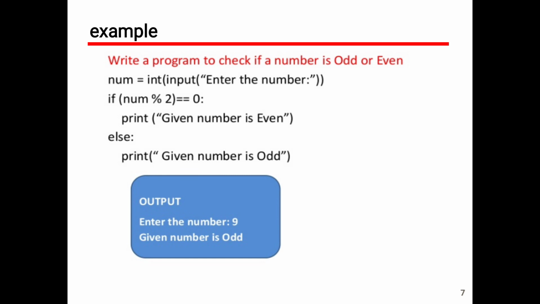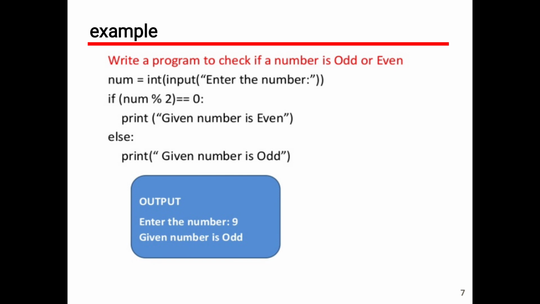Here I want to read the number. For that purpose, I am writing the code: number equal to int of input of enter the number. Whatever number is typed from the keyboard is assigned to the number variable. Here number is the variable. Next we will check the condition whether that particular number is even or odd. The logic is: if the number is evenly divisible by 2, yes or no? So the remainder has to be 0. If you divide that number by 2, the remainder has to be 0.